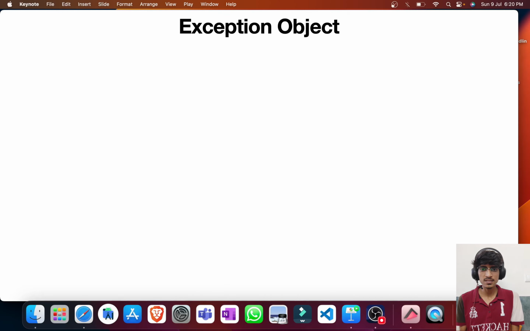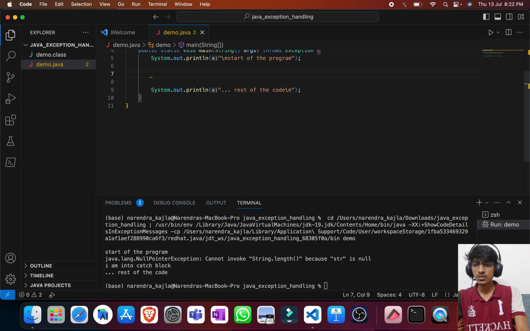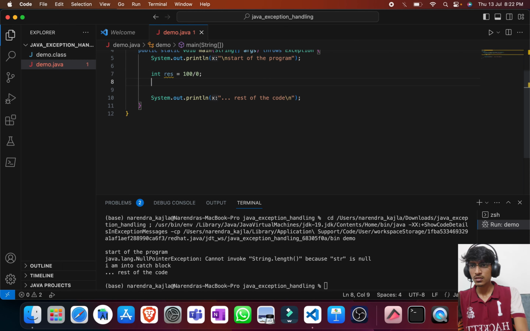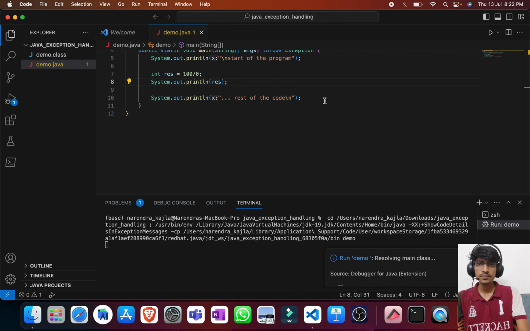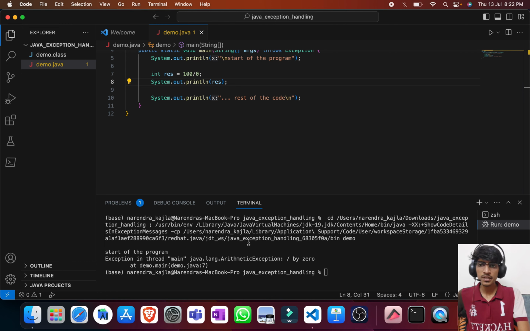Now let us understand this exception object as well. Whenever an exception occurs in our program, an exception object is created at that time. Let us again take the same example for our understanding. See what just happened here.